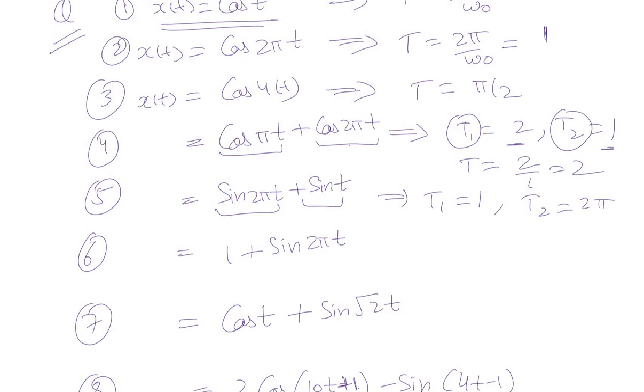Now we need to check whether the summation of these two is a periodic signal or not. We'll take the ratio of T1 to T2, 1 upon 2 pi. 1 upon 2 pi is not a rational quantity. Hence, we can say that this fifth question, that is the summation sin 2 pi t plus sin t, is an aperiodic signal.